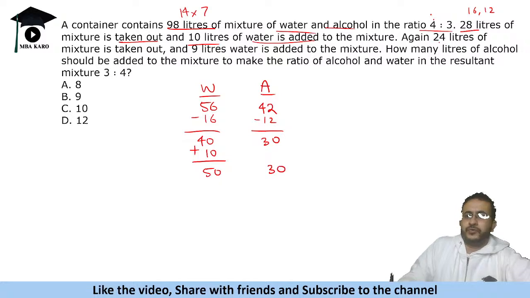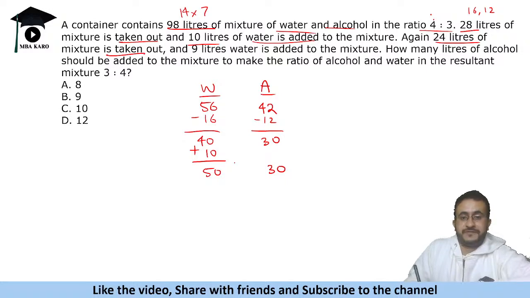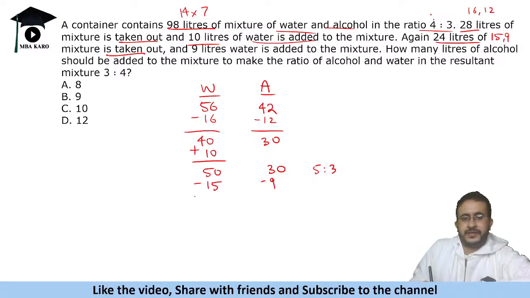Okay. Now 24 liters is taken out. Now the ratio is 5 to 3, right? So 24 liters means 15 and 9. So taking out 15 and 9, this will be 35 and 21. Now 9 liters of water is added. So if you add 9 liters, this will become 44 and 21.